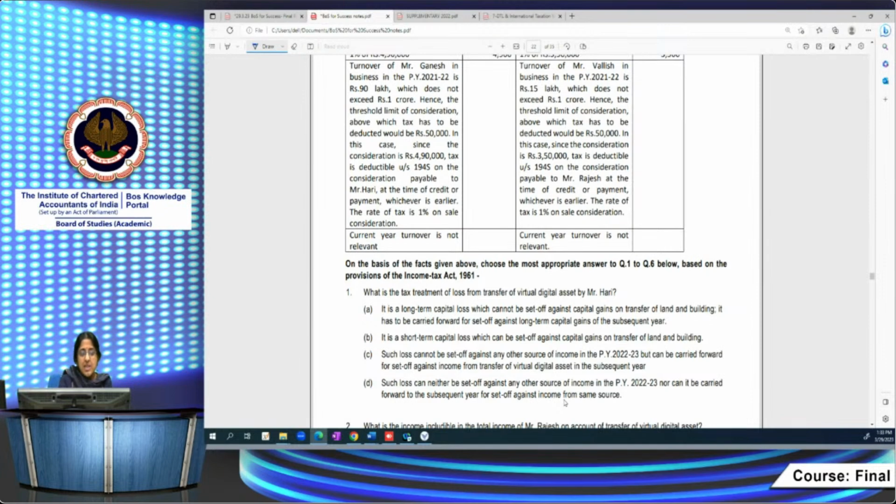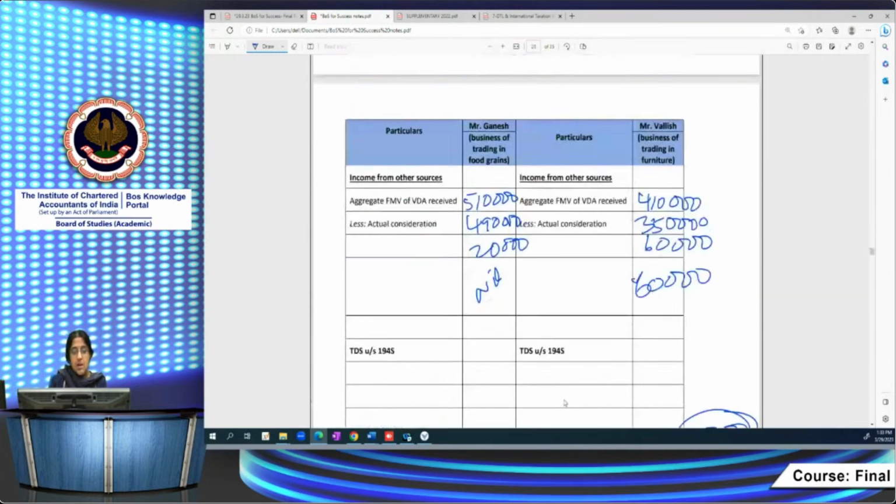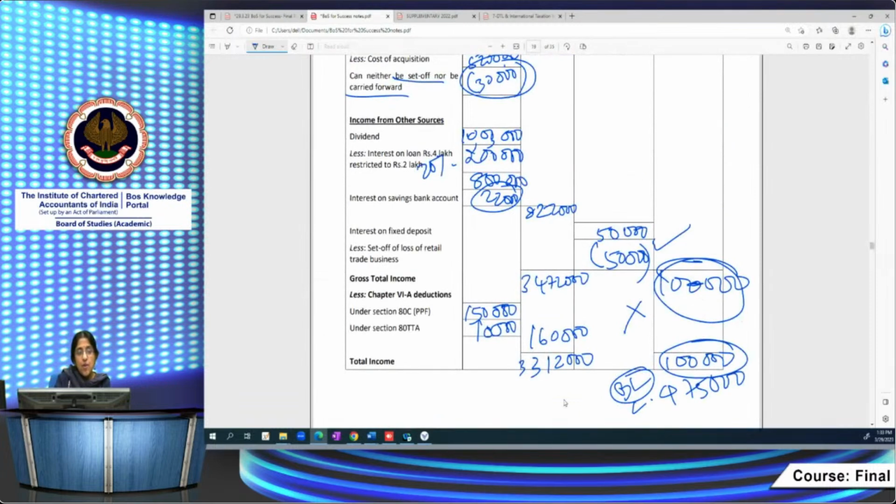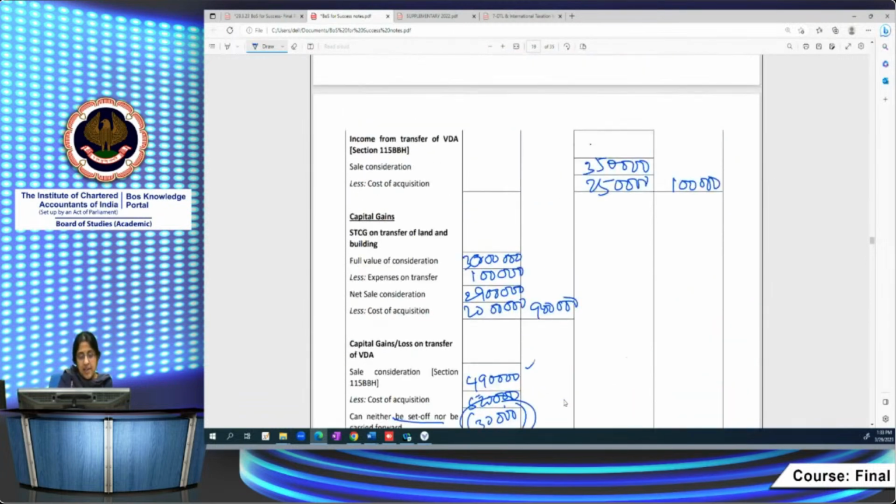What is the tax treatment of loss from transfer of virtual digital asset by Mr. Hari? See, what is the loss? Hari's loss we've already computed. 4,90,000 minus 5,20,000. 4,90,000 is the sale consideration. 5,20,000 is the cost of acquisition. Loss is 30,000. This loss, I can't set it off against capital gains on sale of land. I can't set it off against anything, nor can I carry it forward. So that is the tax treatment.